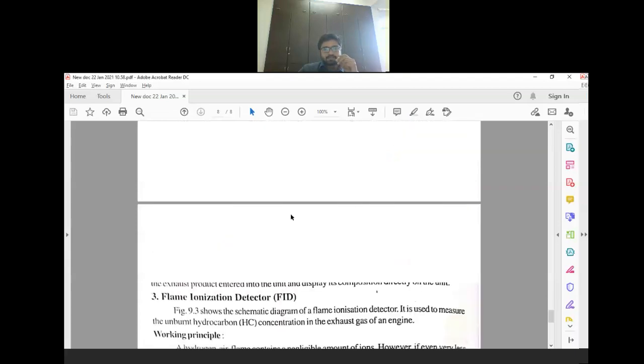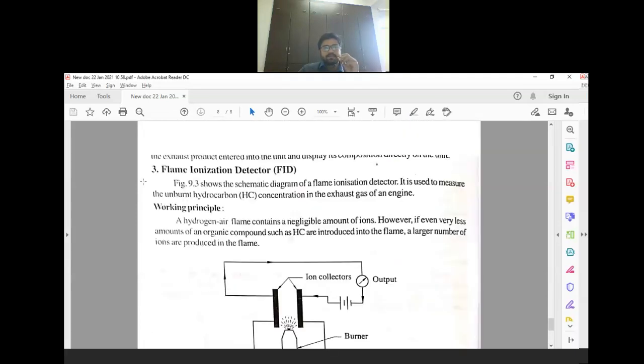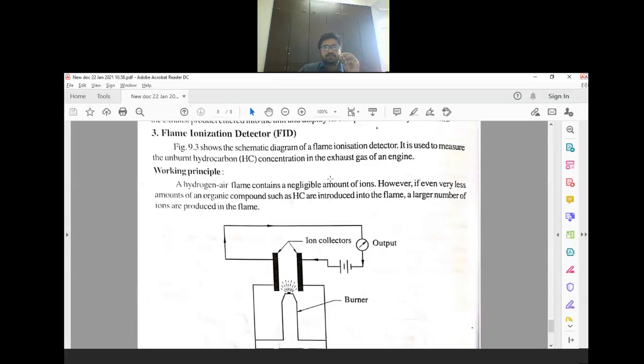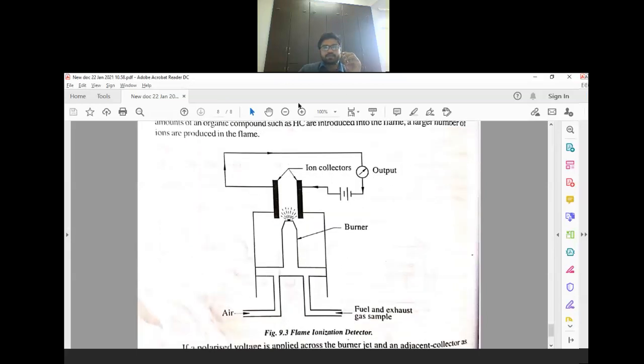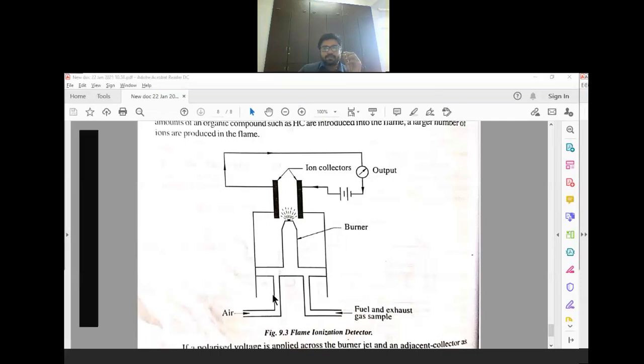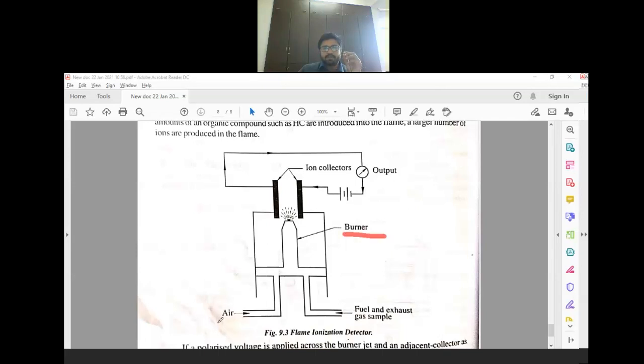Now then, another method, the last method, is the flame ionization detector. Now here, generally it is used for hydrocarbons. It is only used for hydrocarbons. So here you can see, first of all we will try to understand the diagram. This is our burner, and in the burner you are supplying air from here, clear? And from here you are supplying fuel, or in some cases direct exhaust gases.